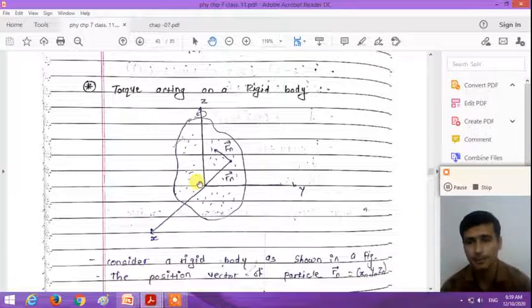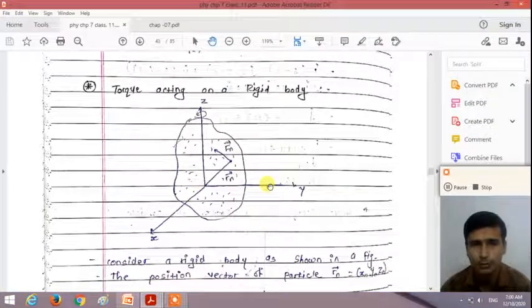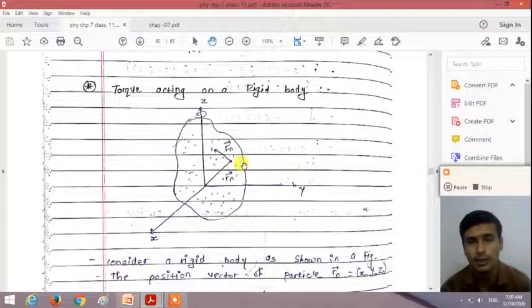If we apply the force on any one point of the rigid body, any one particle of the rigid body, it performs the rotational motion, right? So for the rotational motion, we need not apply the force on all the particles.